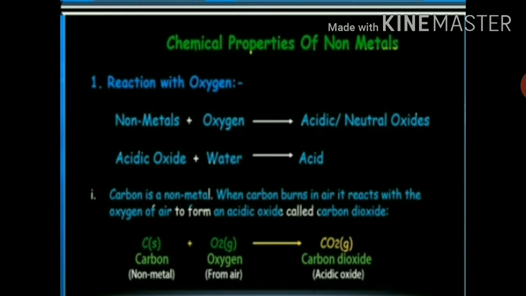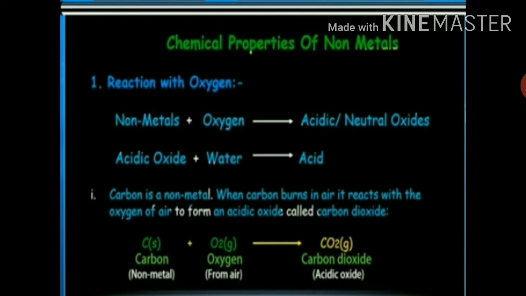So students, nonmetals react with oxygen to form nonmetal oxides, and these nonmetal oxides are acidic in nature. So nonmetals react with oxygen to form acidic oxides. The acidic nonmetal oxides turn blue litmus to red.